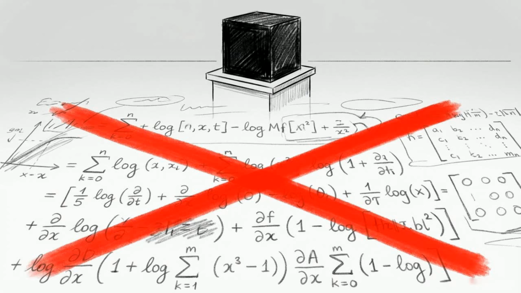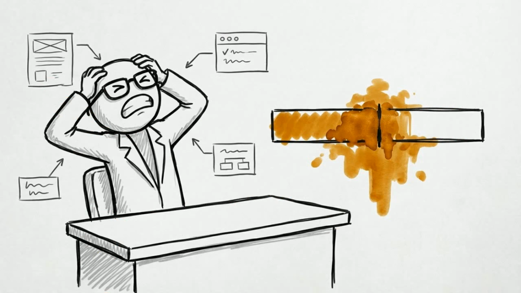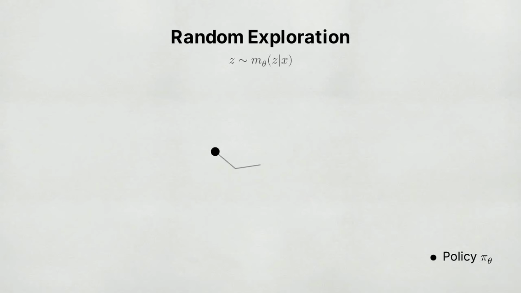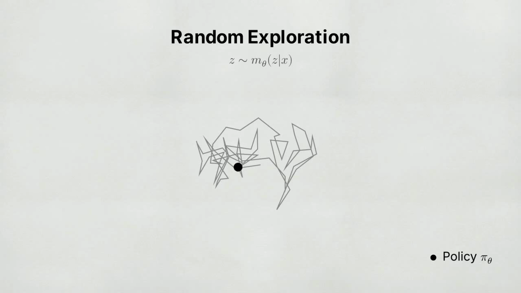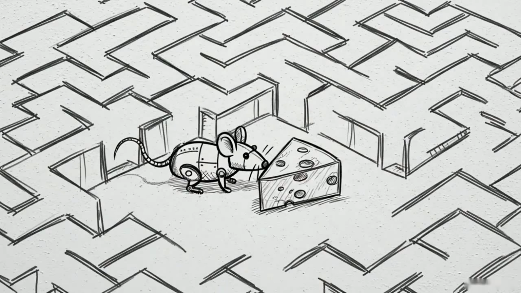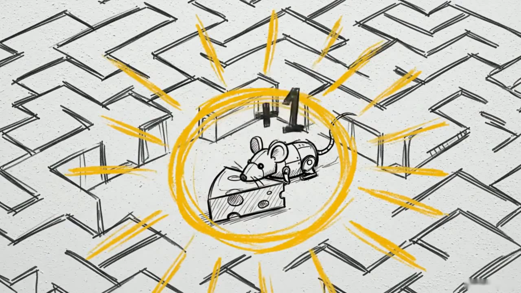Because we cannot see inside the black box to guide the AI's individual steps, we have to abandon maximum likelihood. Instead, researchers fall back on a workaround that loses its effectiveness as the tasks become more complex. That workaround is standard reinforcement learning, or RL. In this setup, the AI essentially wanders through the problem. If it happens to stumble onto the correct answer by chance, it receives a reward to reinforce that behavior.